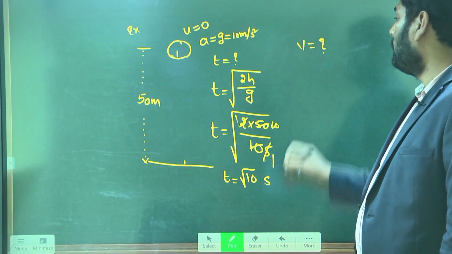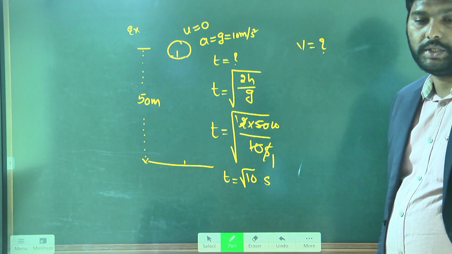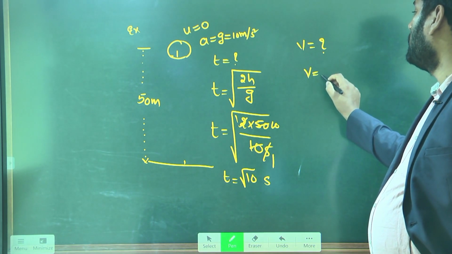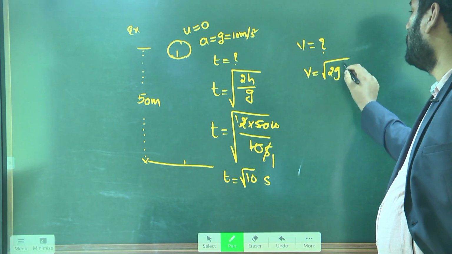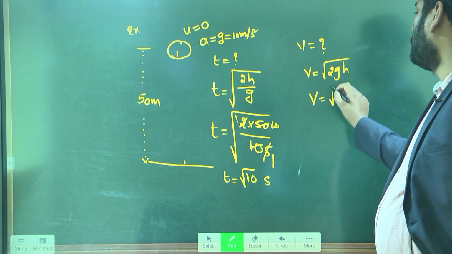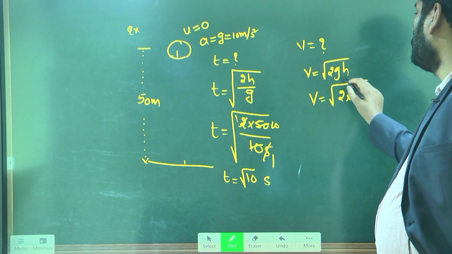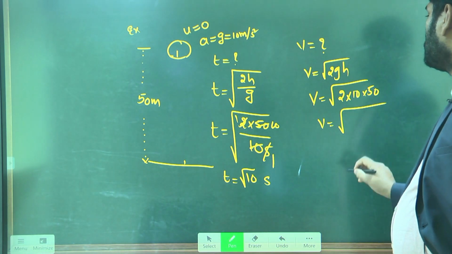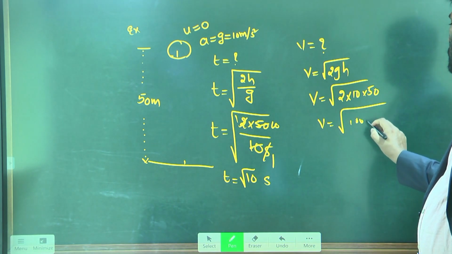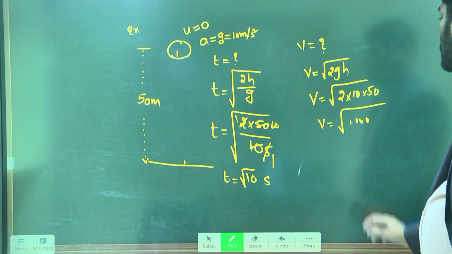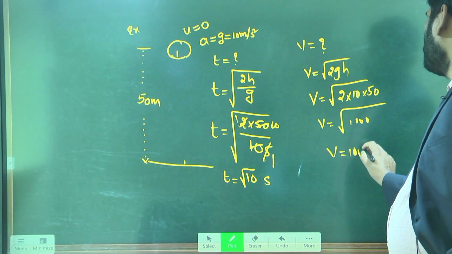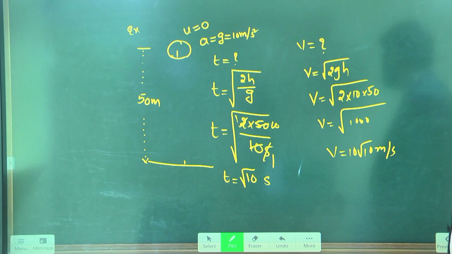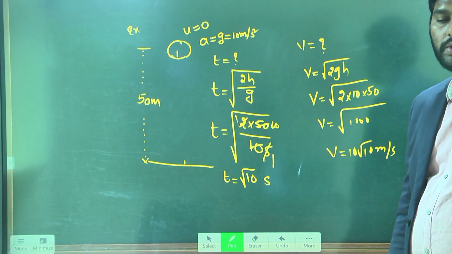Similarly, what is the velocity of the object when it is about to reach the ground? You already have the formula, under root of 2gh. So v is equal to under root of 2 into g value 10, height value 50. Totally 1000. 1000 I can write as 10 root 10 meter per second. This is how we can find the answers for this situation. Note down.